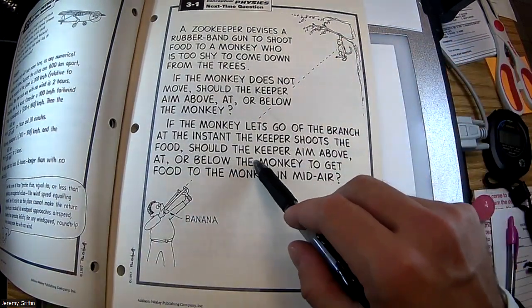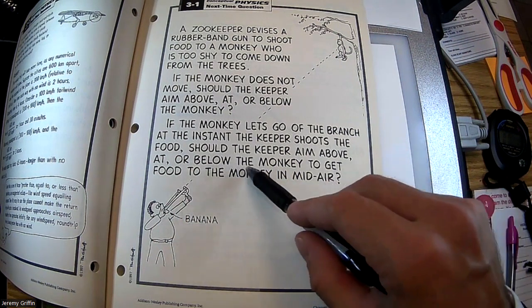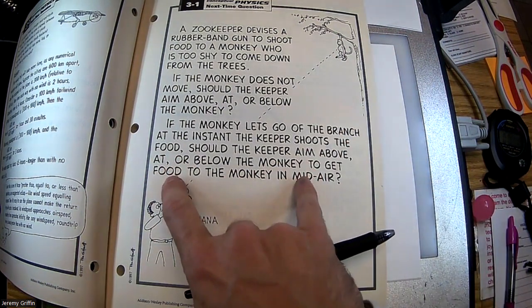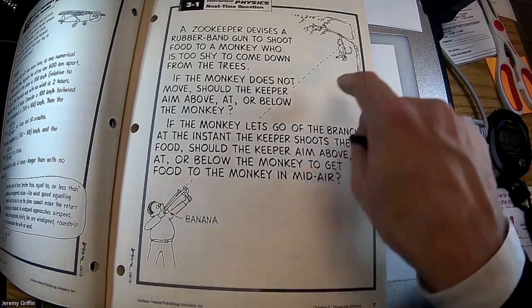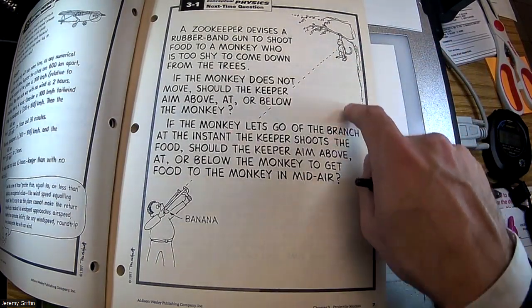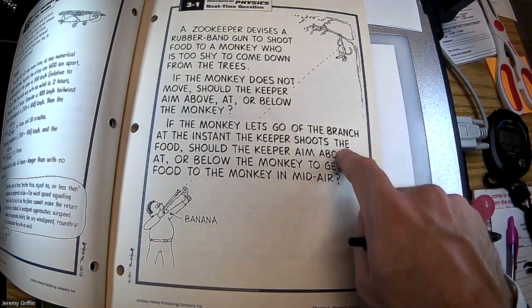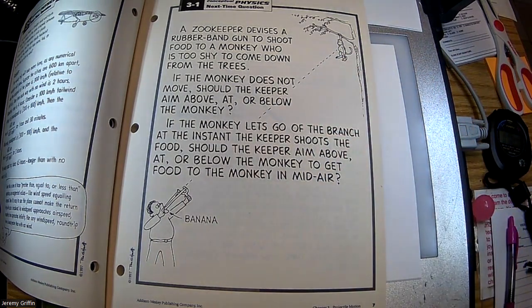In that case, should the keeper have aimed above, at, or below the monkey? Oh, also here's another stipulation. The monkey's going to catch the banana before he hits the ground. Okay, so the monkey is going to catch the banana mid-flight. Maybe up here, maybe here, maybe here, but before he reaches the ground. Okay, you guys go with that.